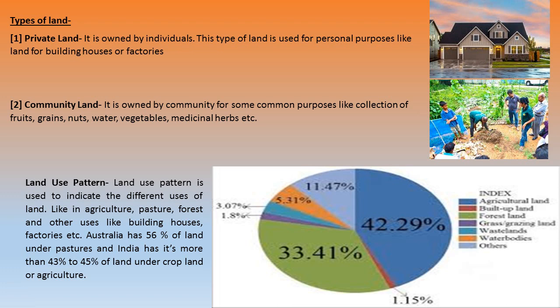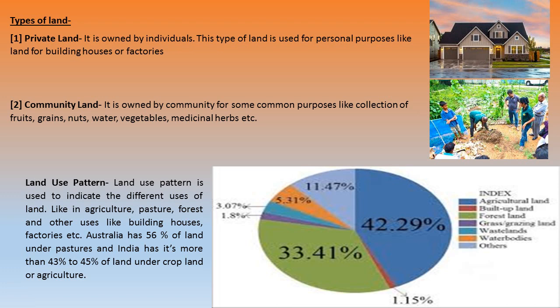So in this module, you can see we have a pie chart diagram over here, and it is divided into certain percentages of area associated with different colors. You can see there is a certain portion associated with agricultural land, built-up lands, forest areas and so on. The land use pattern is basically used to indicate the different types of lands and different uses of land, like agriculture, pasture, forest, and other uses like buildings, houses and factories, etc.